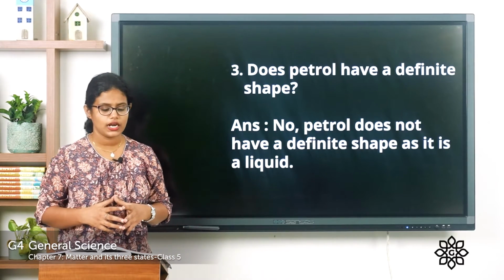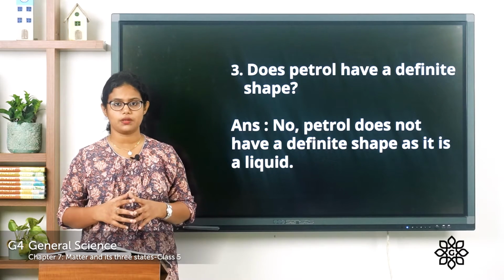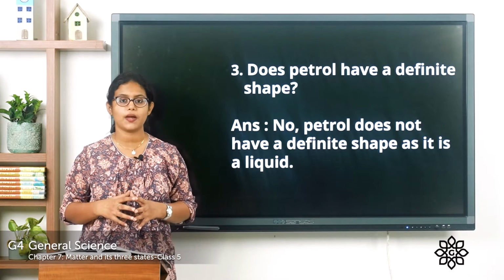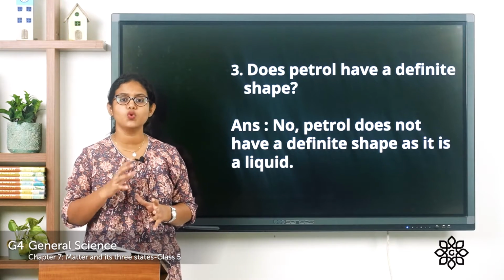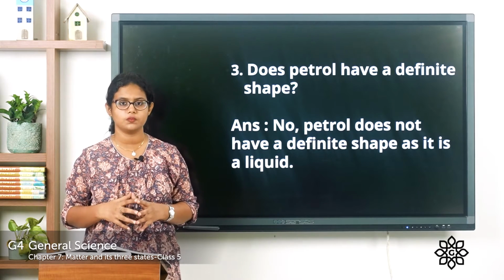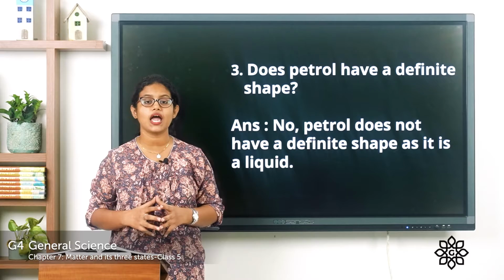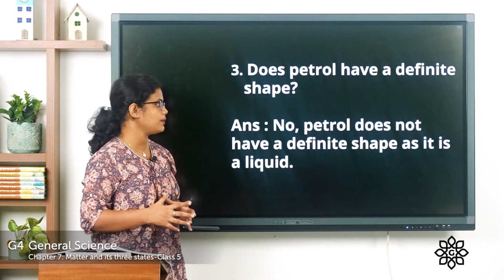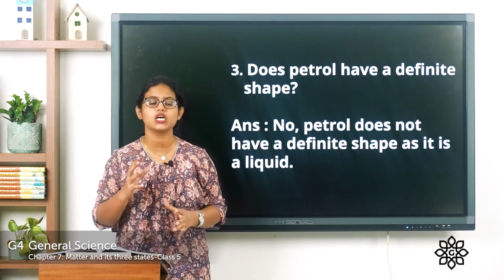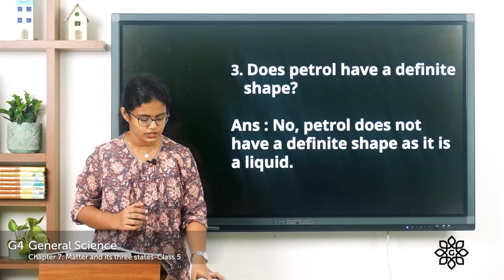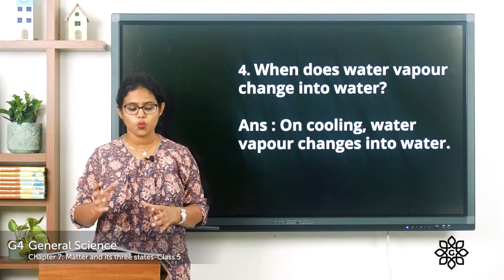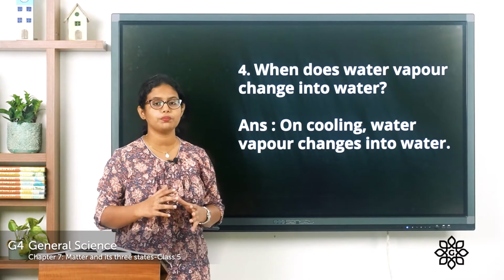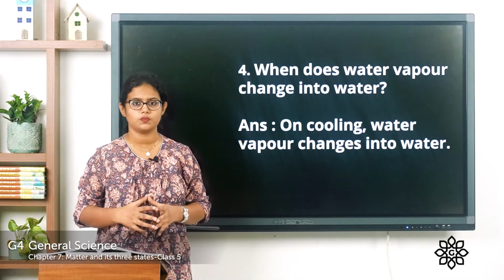Moving to third one. Does petrol have a definite shape? So petrol is in liquid state of matter, and we know that liquids have no definite shape and definite volume. So what is the answer? No, petrol does not have a definite shape as it is a liquid. Fourth one. When does water vapor change into water? On cooling, water vapor changes back into water.